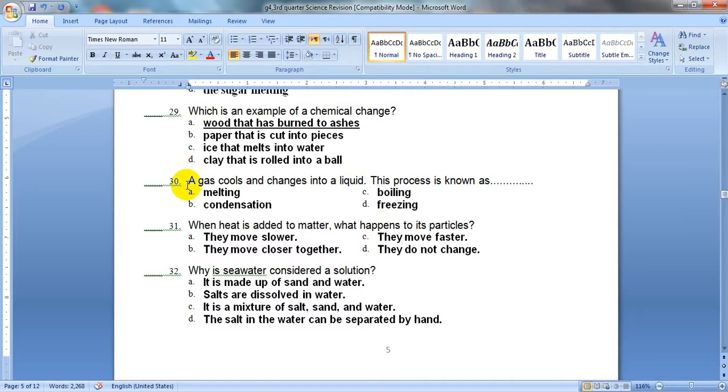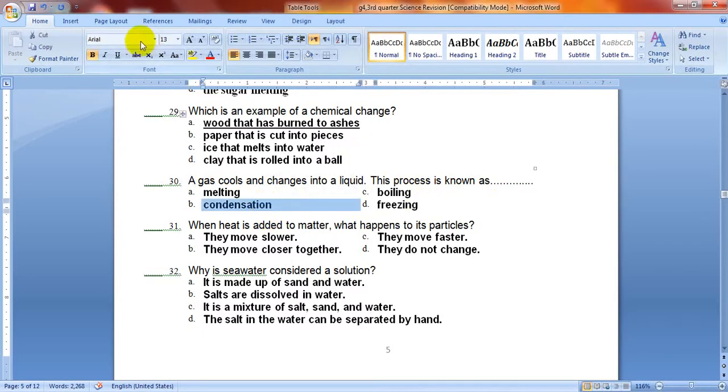Question number 30. A gas cools and changes into a liquid. This process is known as when the gas changes to be liquid. Which process is it? Is it melting, condensation, boiling, or freezing? This is condensation. It's the process by which clouds are formed.